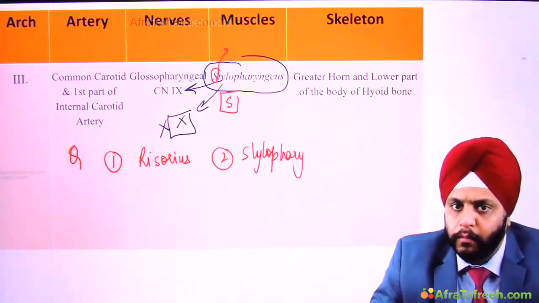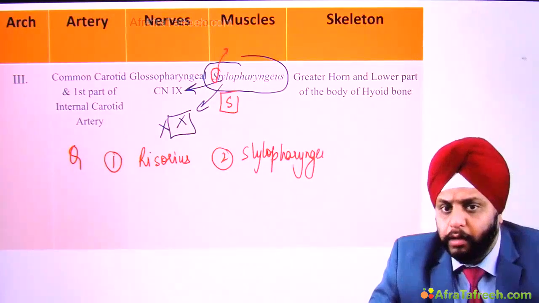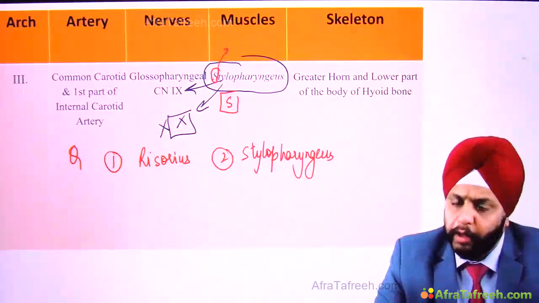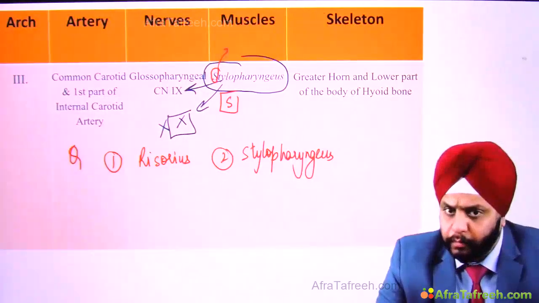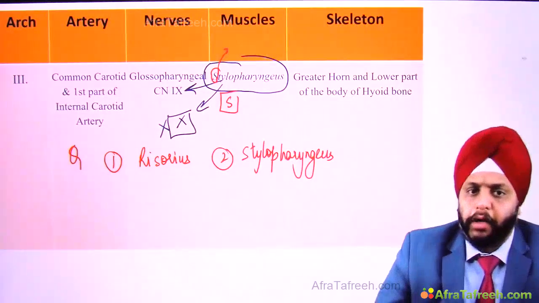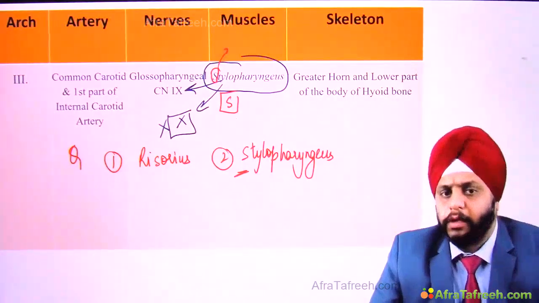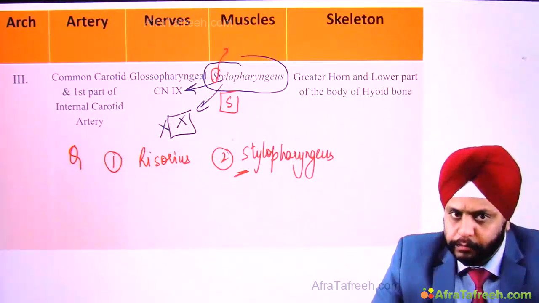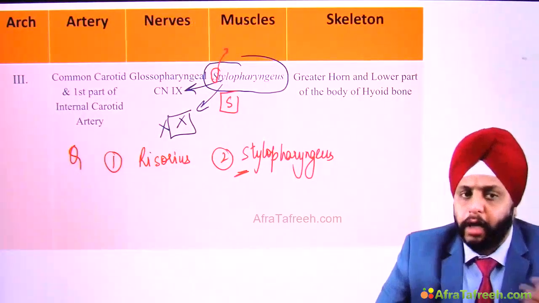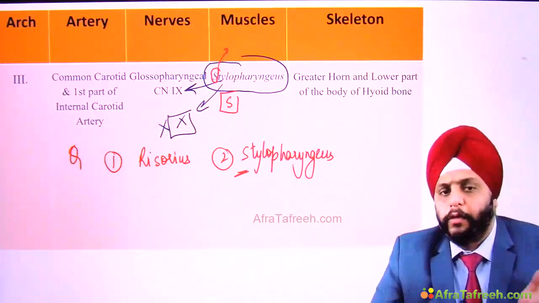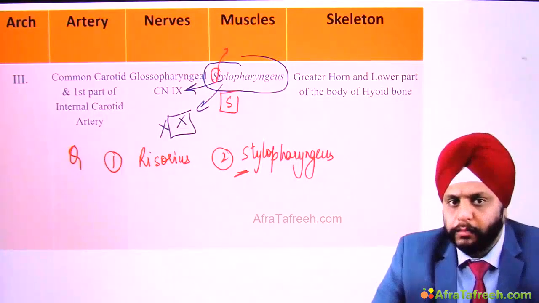Okay, and I give you a name over here, stylopharyngeus. So you see, the examiner is aware that you have made a mnemonic of S arch. That's what everyone does. So he gives you a trap question over here, stylopharyngeus. Remember, stylopharyngeus starts with S, but does not belong to S arch. The second arch is known as the hyoid arch. So the question is, which of the following does not belong to the hyoid arch or the S arch?